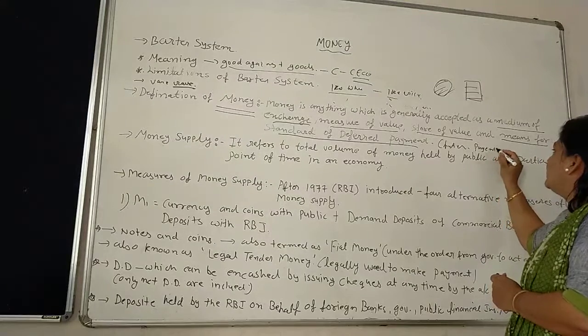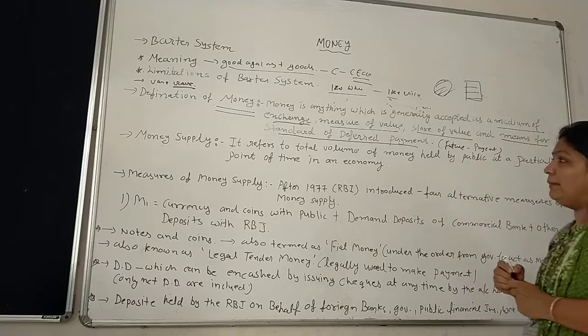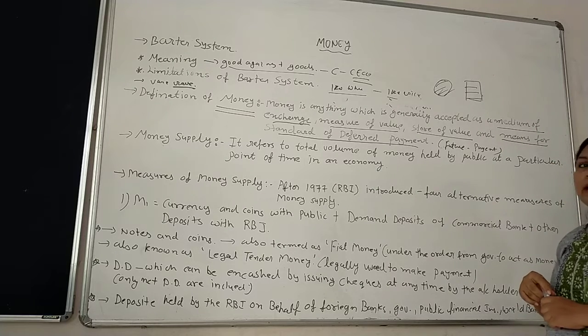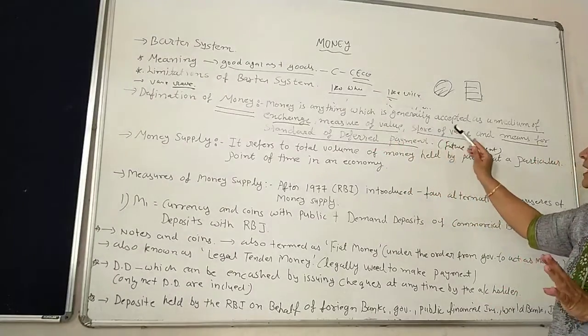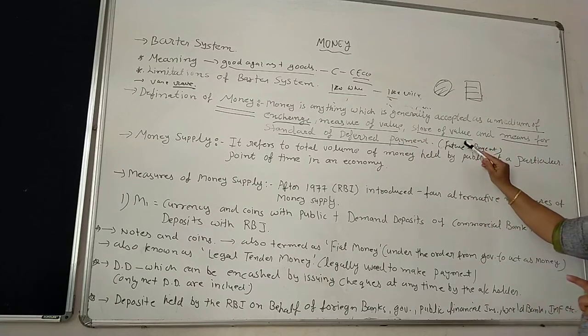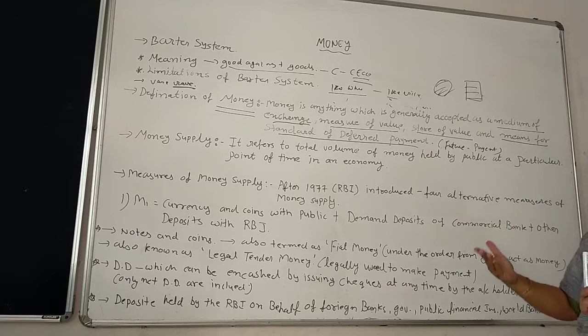What do you mean by the standard of deferred payment? It means future payment. So in this definition of money you can clearly see that the limitations of the barter system are already overcome by money. So again, let us repeat the definition of money. Money is anything which is generally accepted as a medium of exchange, measure of value, store of value, and standard of deferred payment, or future payment.